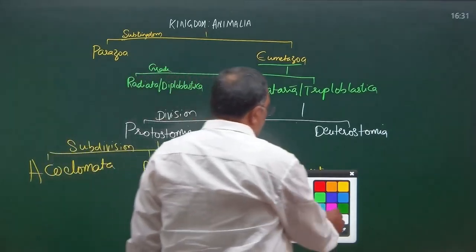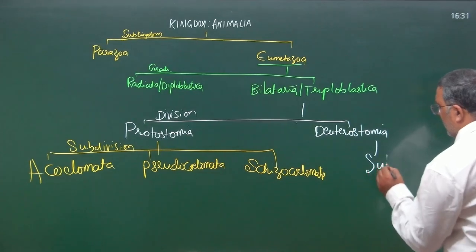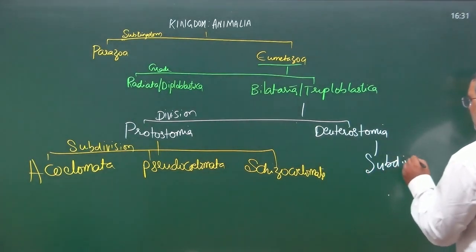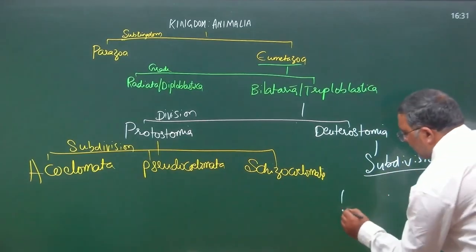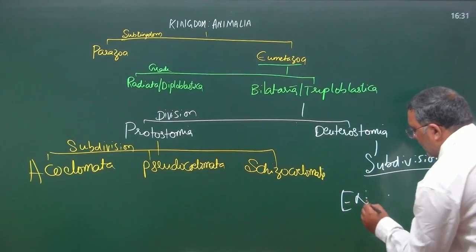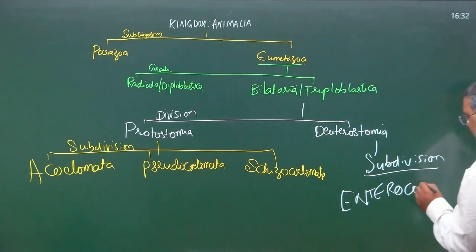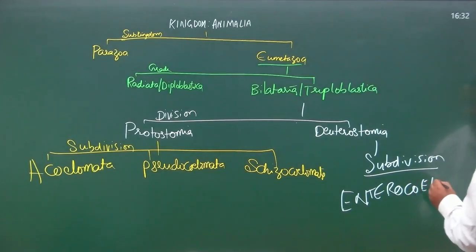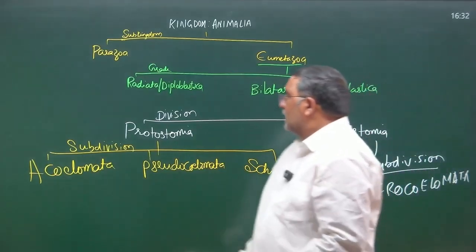And the one and only subdivision included in Deuterostomia is subdivision Enterocoelomata. So we have four subdivisions, three from Protostomia and one from Deuterostomia.